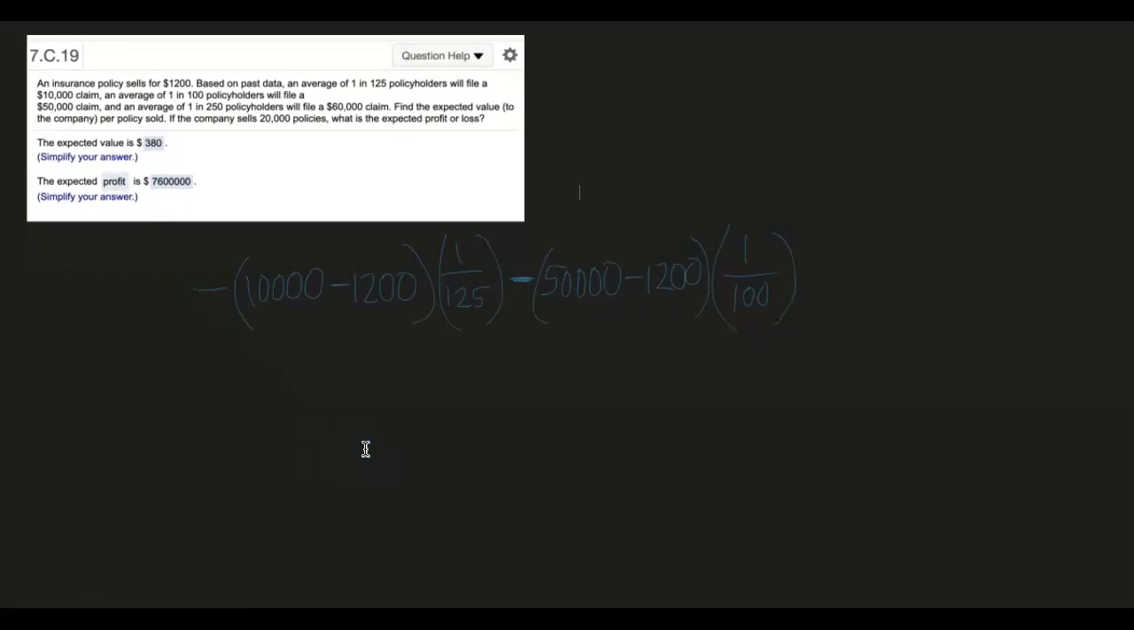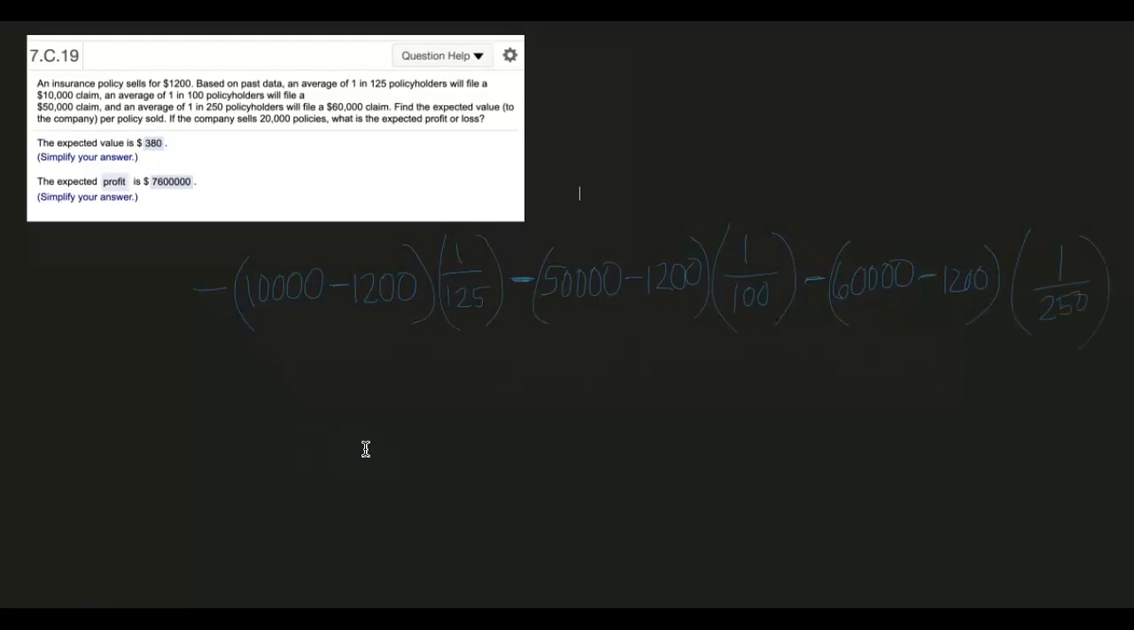So then next we have 1 in 250 policyholders will file a $60,000 claim. Okay, so same type of thing here, $60,000, but that person had to pay $1,200, and the chance of that was 1 in 250.